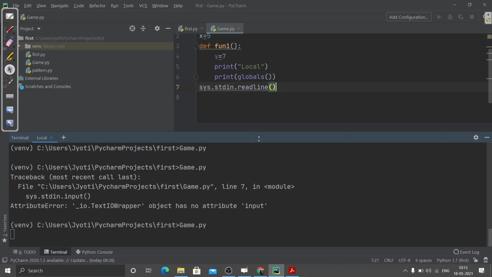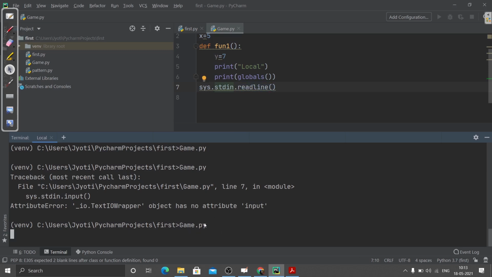This stdin is used by the interpreter for standard input. Internally it calls the input function. Here you can see I'm using this readline function from stdin that is inside this sys module. Let me show you how we can do this.